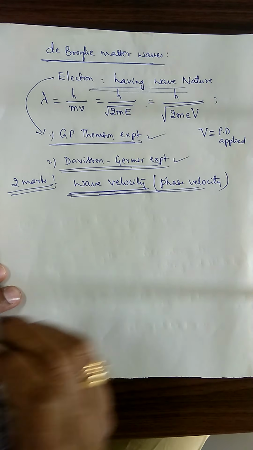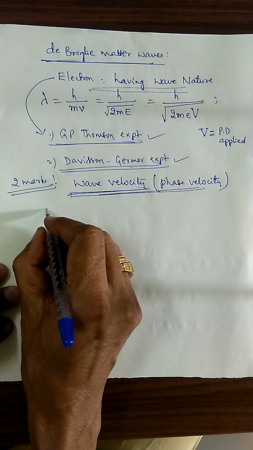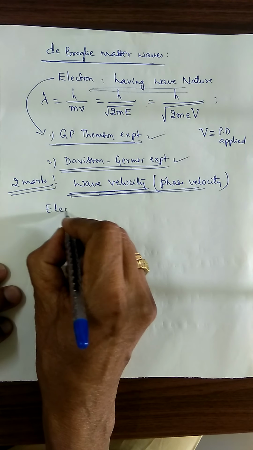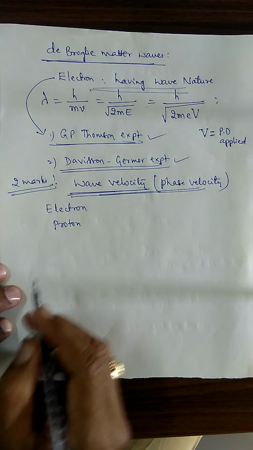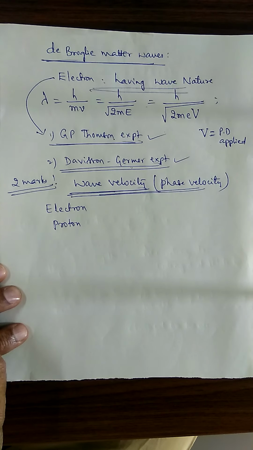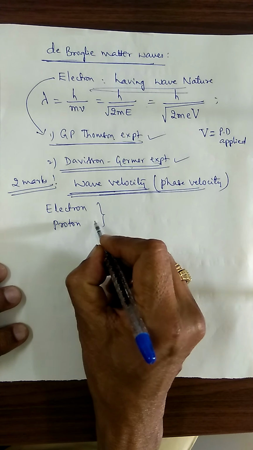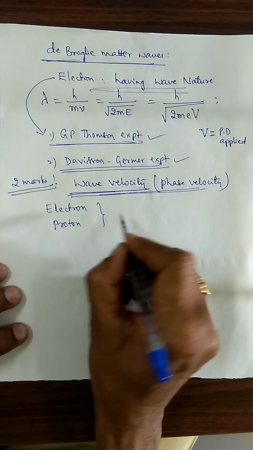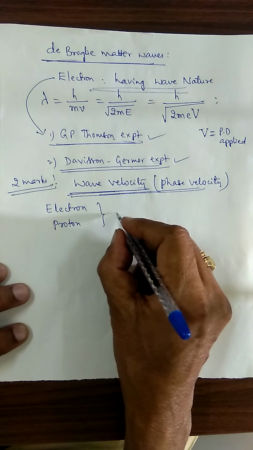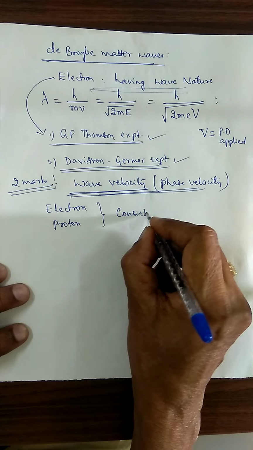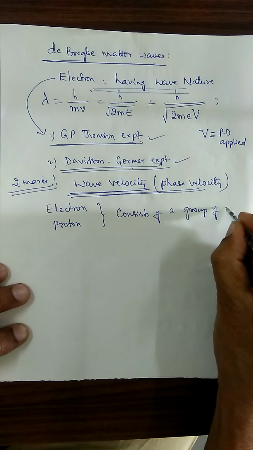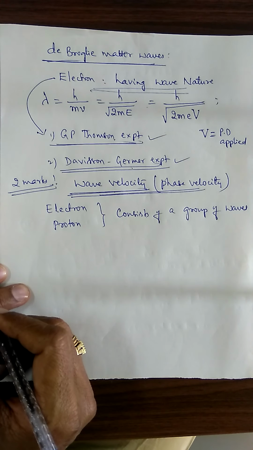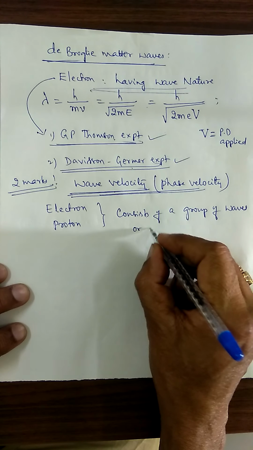Let us consider each particle of matter, like an electron or a proton. You choose either the electron or the proton. Any particle which is made up of matter can be regarded as consisting of a group of waves, or a wave packet.